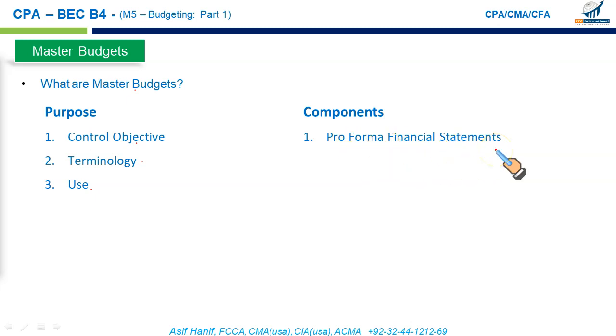So we need to lay down the assumptions we use to set up these budgets. Pro forma financial statements are based upon some underlying assumptions. Are those assumptions realistic? Are those assumptions verifiable? And there are certain limitations also.